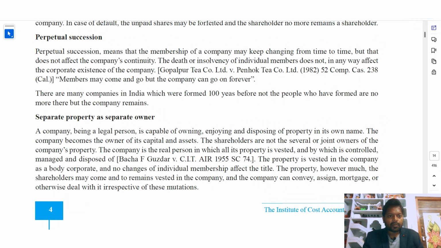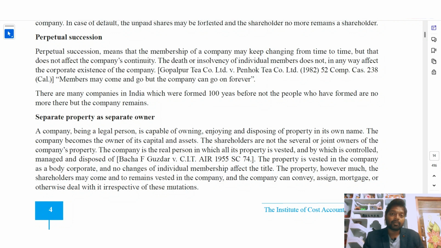Members may come and go, but the company can go on forever. Like I said in the earlier lines, members will come and go, and the shareholding transfers from one person to another, but the company's existence will continue for a longer period of time. There are many companies in India which were formed 100 years ago, and the people who formed them are no more there, but the company remains.